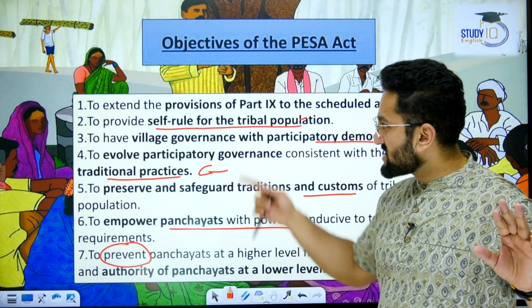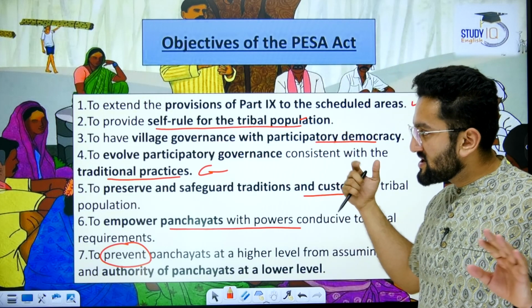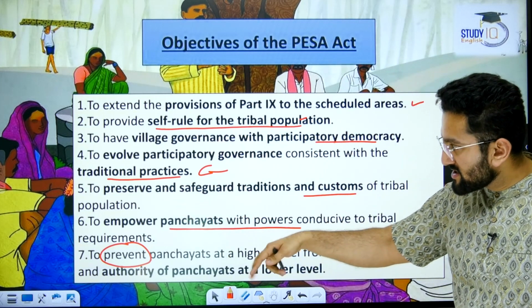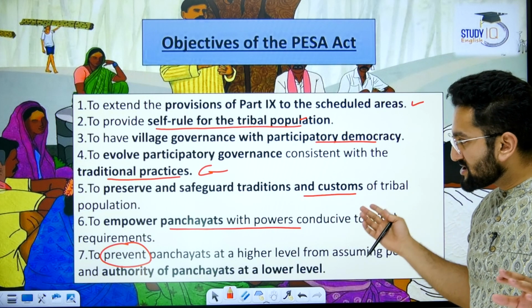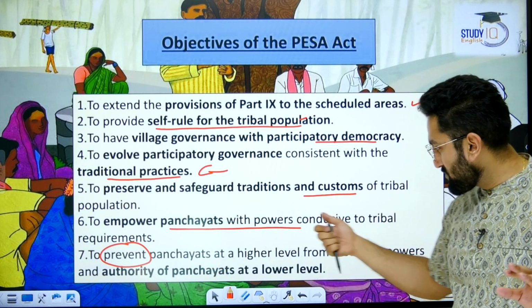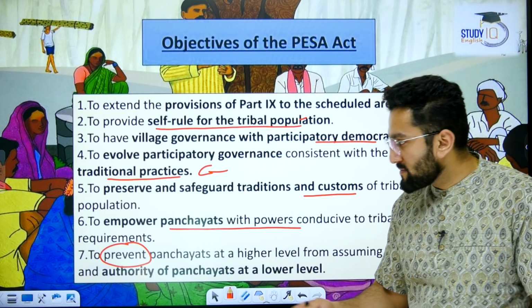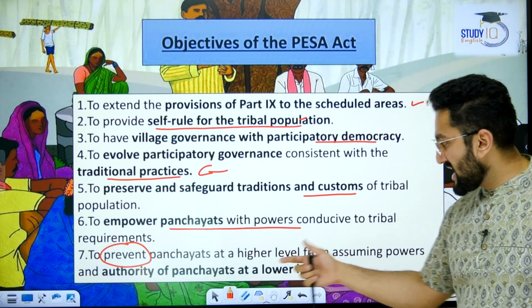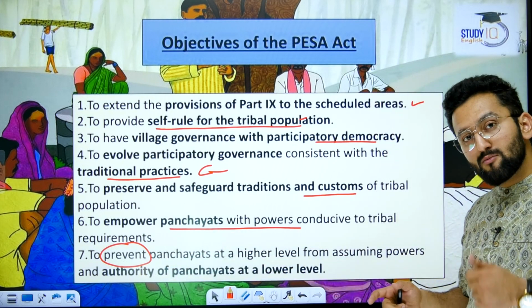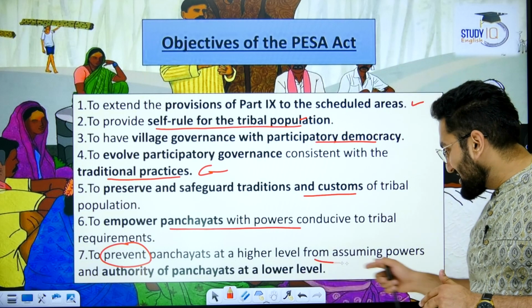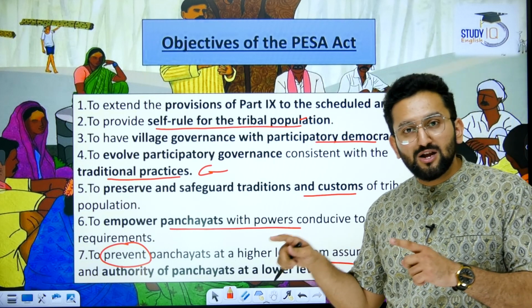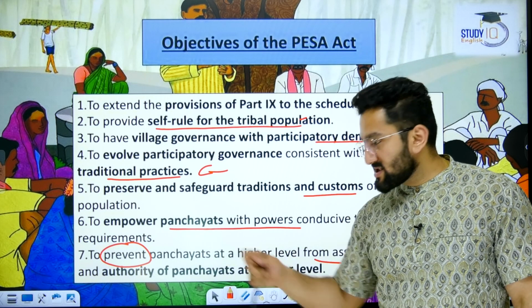Just remember the keywords. Self-rule, participatory governance, traditional practices, preserve and safeguard traditions and customs, empower panchayats with power conducive to tribal requirement, to prevent panchayats at higher level, it means we are talking about intermediate and district level, to assume powers with respect to the lower level, right? So this is the prevent one.